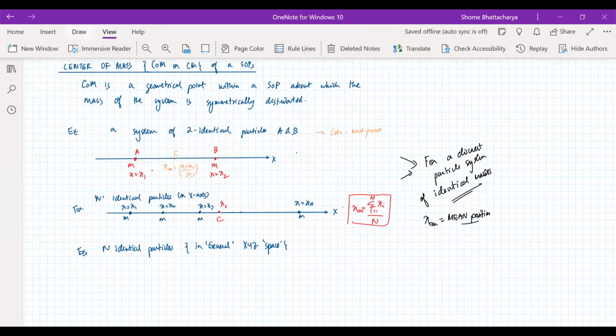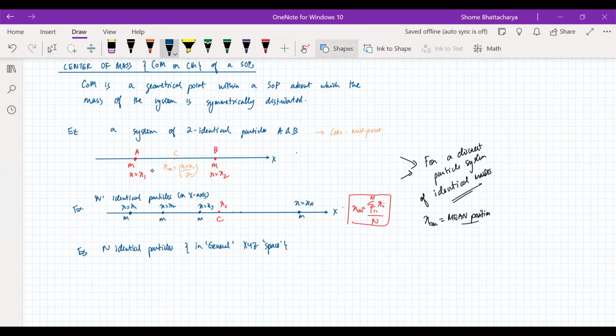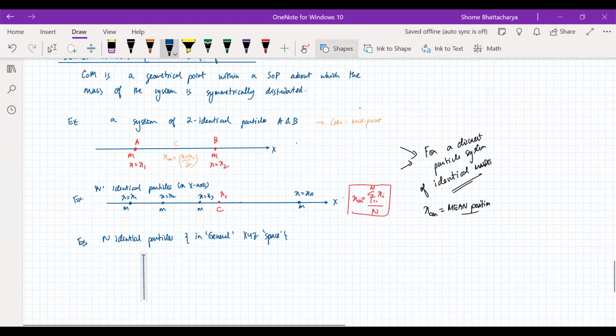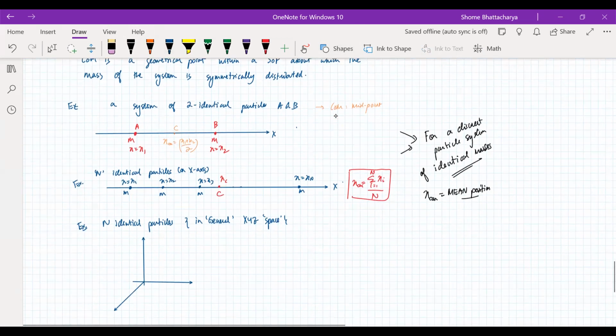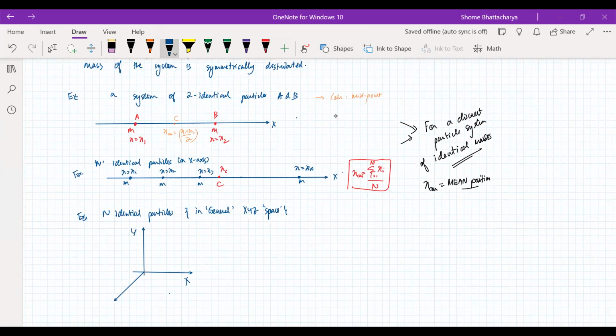Then with respect to the origin of our coordinate system, how will we identify the position of the center of mass? If this is our coordinate frame, we have all these particles. They are all of mass m, but they are located at position x1, y1, z1, like this.